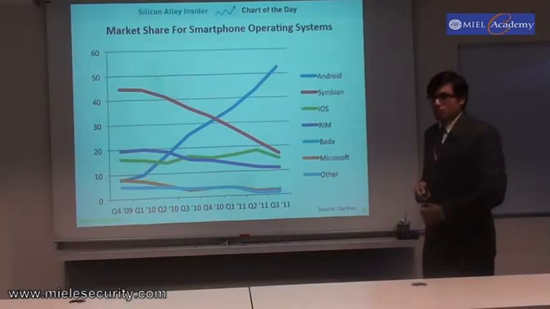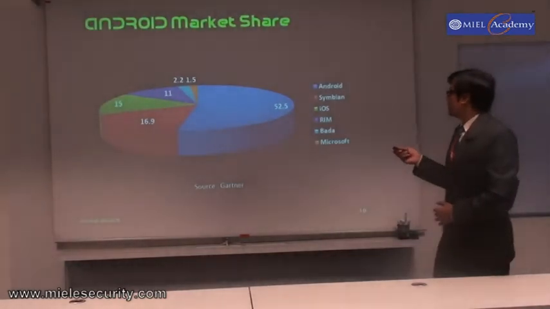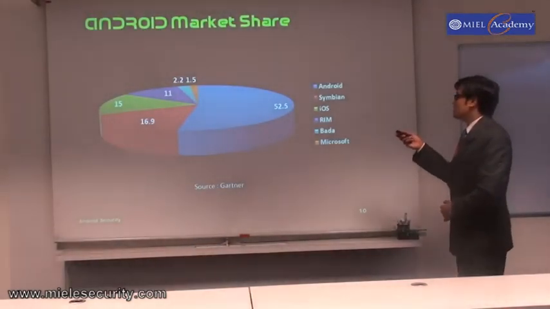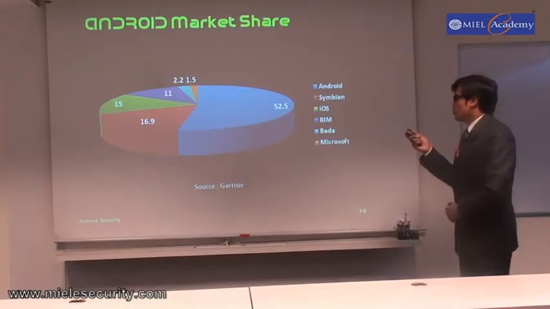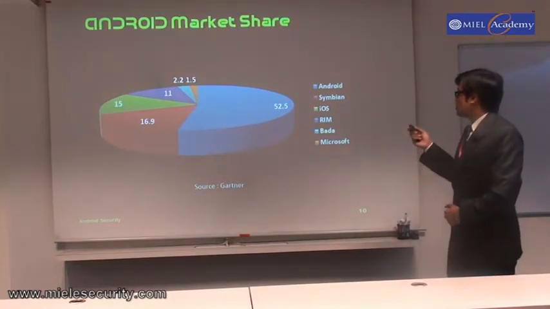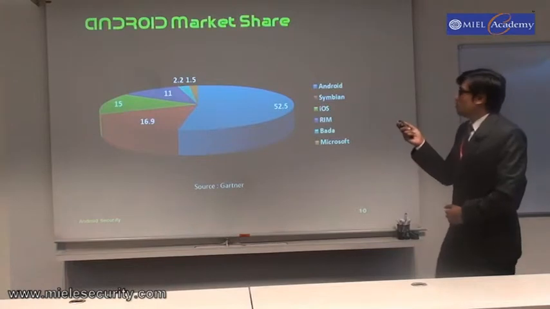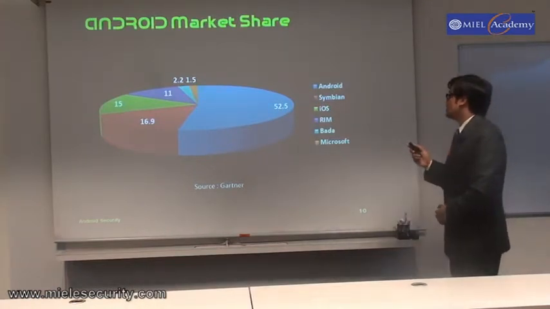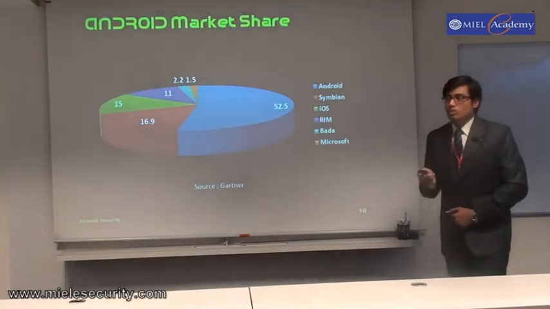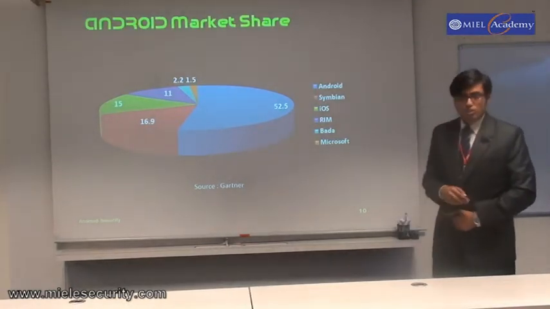To give a better picture of this, we can see this graph, where we can clearly see Android market share is 52.2%, followed by Symbian, which is 16.9%, followed by iOS, used by Apple, which is 15%, RIM used by BlackBerry is 11%, Bada used by Samsung is 2.2%, and Microsoft Windows, which is a new player, has 1.5% of the market share.